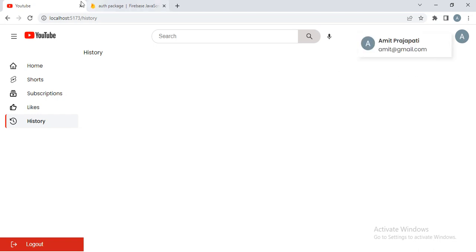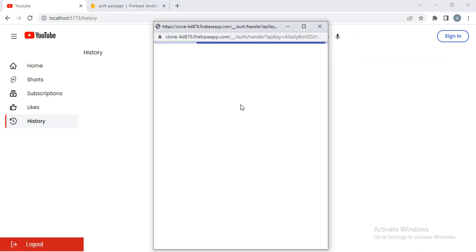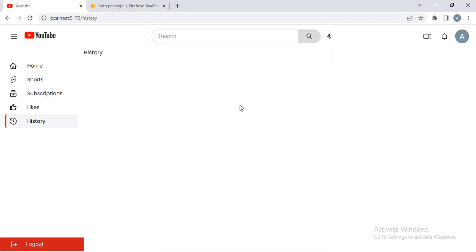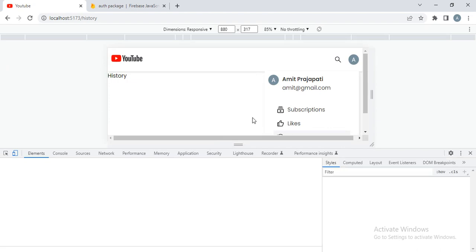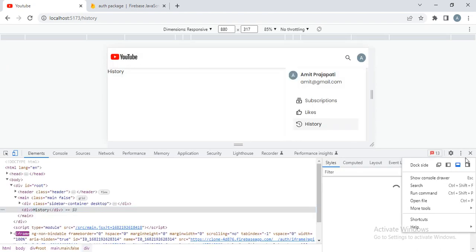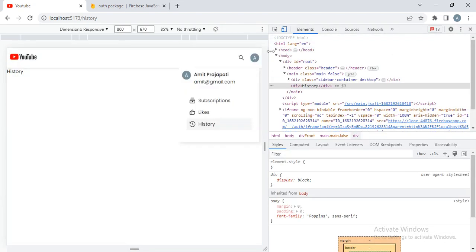Let me check once more. When I click on the sign in, okay, this is done, and when I click, okay, this is done. And when I go to the mobile view, see, when I click it is gone, and when I click here it is displayed like that.